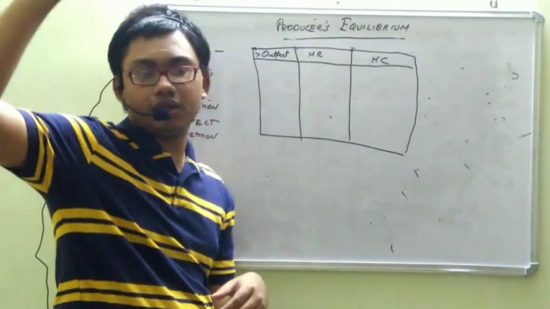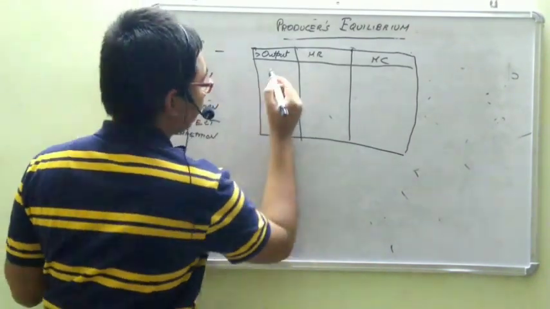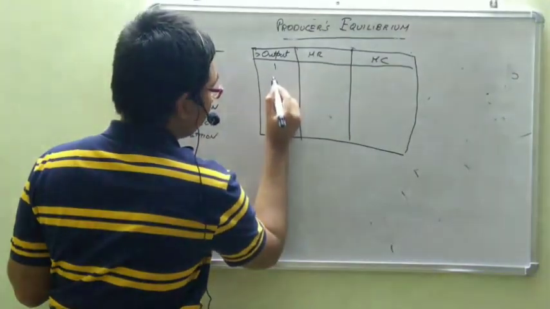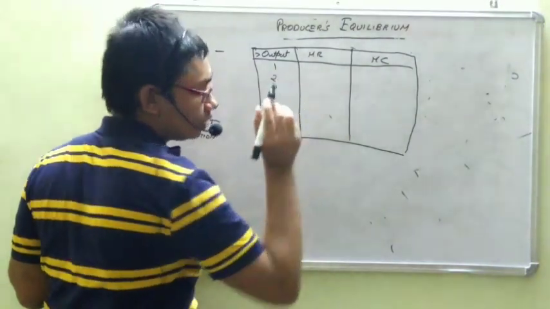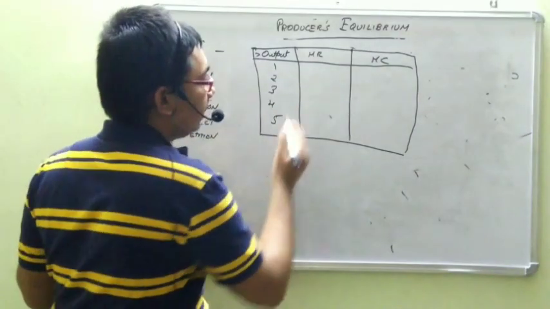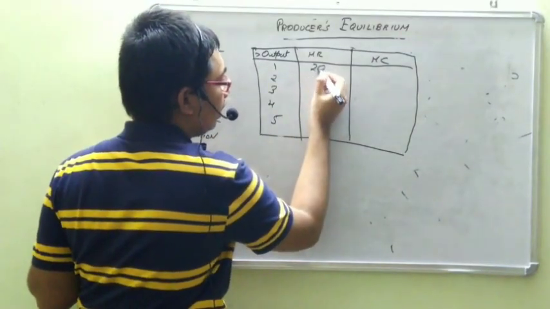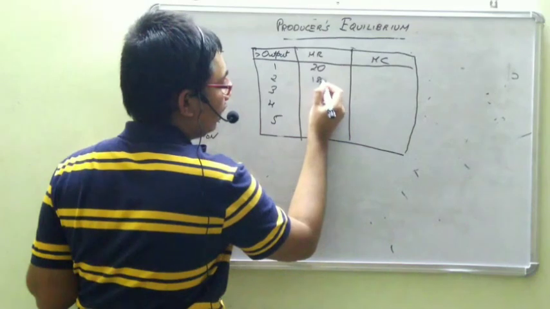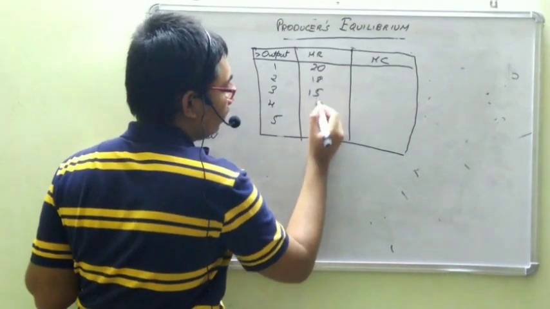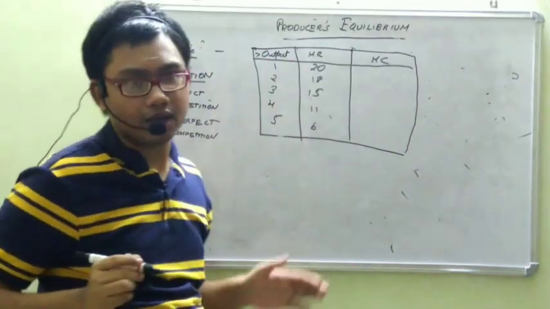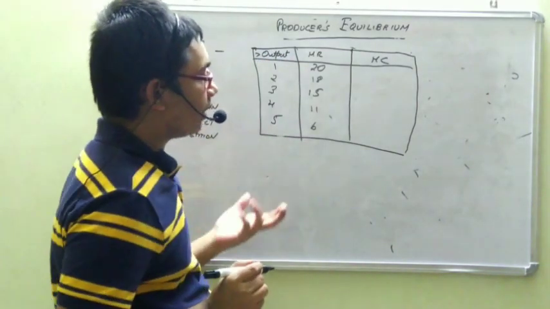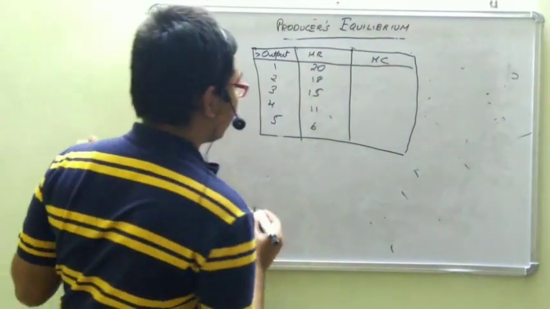When MC is increasing, we will take equilibrium. Let's take 1, 2, 3, 4, 5 units of output, and let's say the MR is rupees 20, 18, 15, 11, 6. This is how the MR curve looks.